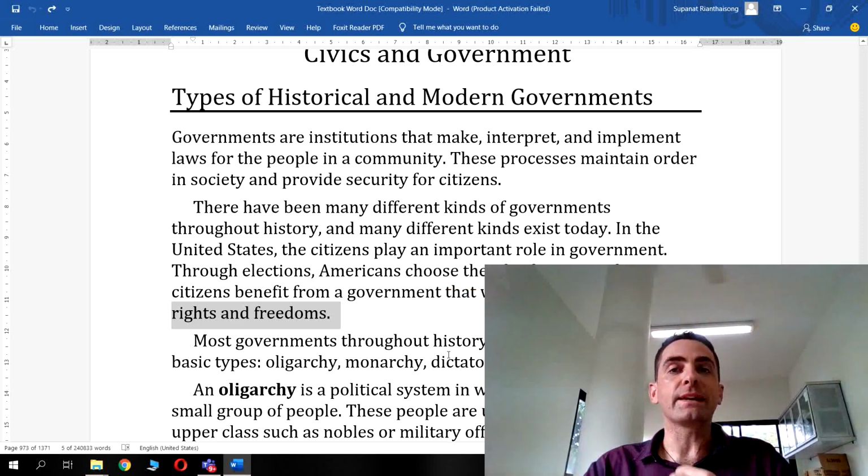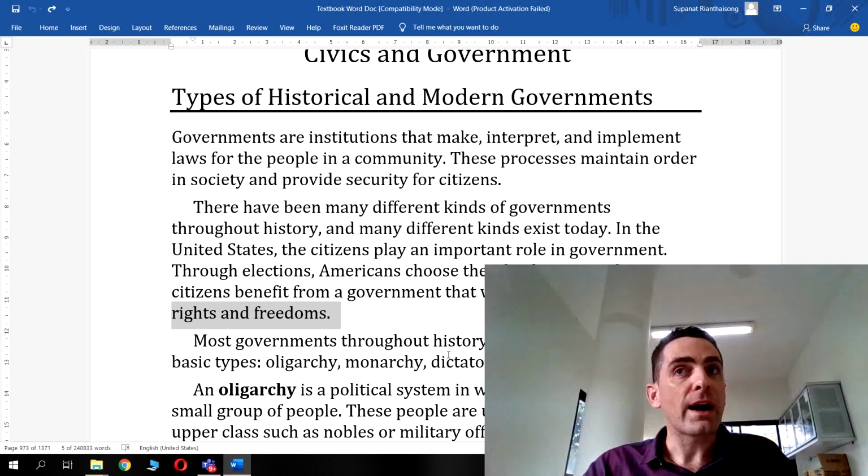Okay, and we'll look at that more in later lessons when we look at the Constitution of the United States itself, in which large parts of it were set up to protect people's rights and freedom. Okay, now that doesn't happen everywhere in the world, as we will see later. But in the US, definitely the Founding Fathers had a clear vision for the US. They wanted people to be free, they wanted people to have rights, and they just wanted to create a place where people could thrive, and no one group of people would dominate any other group of people, and people would just be free to do what they want and pursue their dreams. Now, again, that's the theory once again.